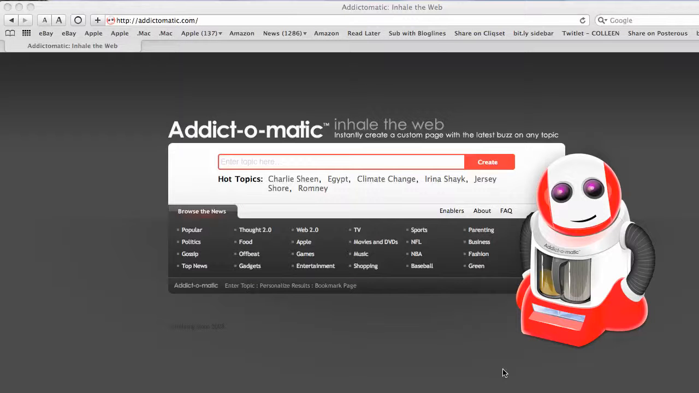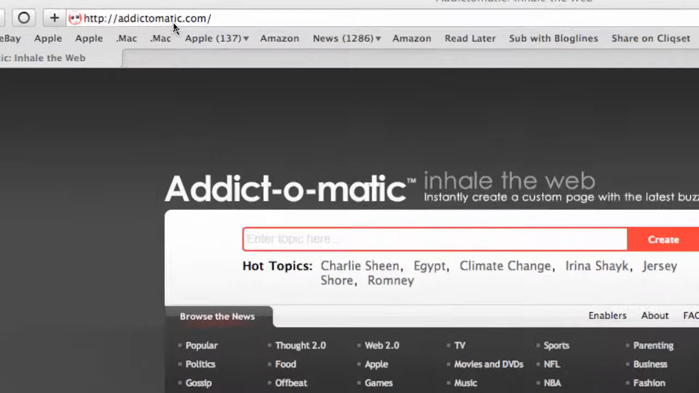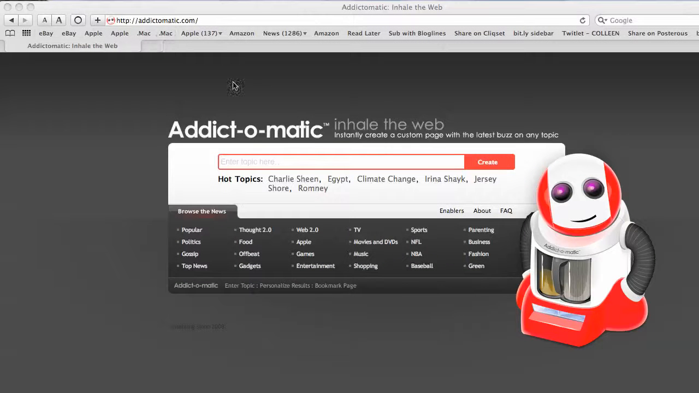Let's take a look at Addictomatic. It's addictomatic.com. And with Addictomatic, you can search keywords, phrases, or brand names to see what people are talking about that keyword, brand, or phrase on the internet. So, for an example, let's look at San Antonio Children's Museum.